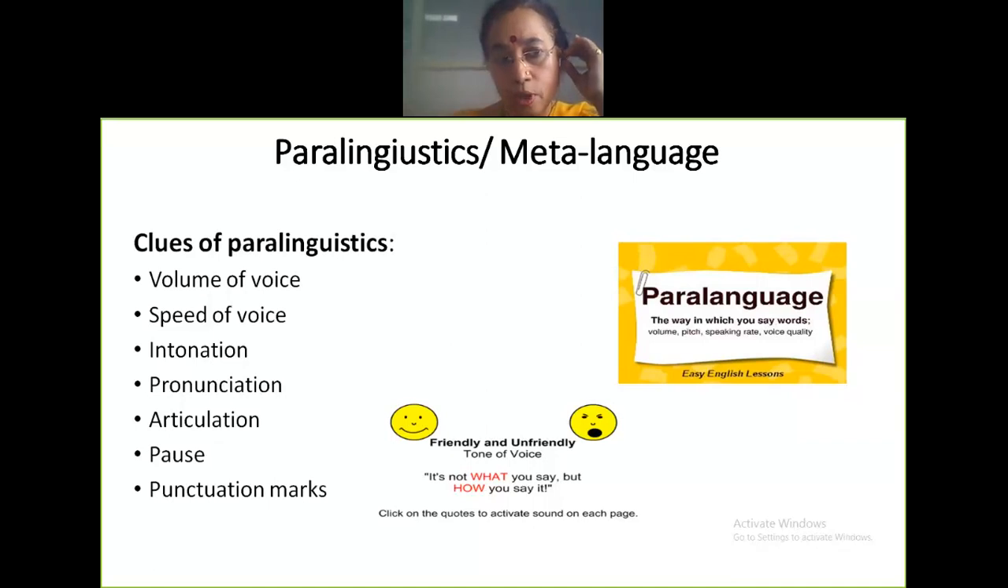The volume, how loudly you speak, the speed. That's why sometimes I ask whether I am going at a breakneck speed. The way you pronounce certain words, intonation and pronunciation. Articulation is being very clear in what you want to put across.